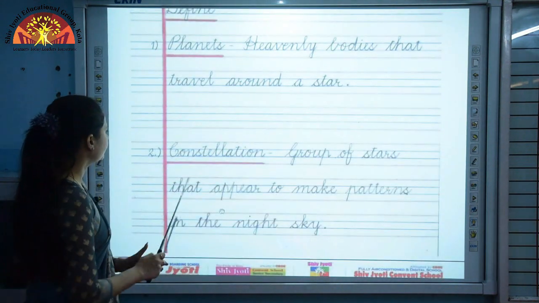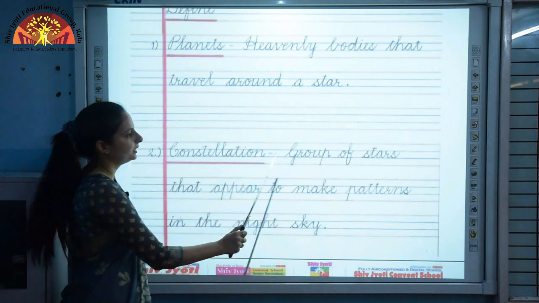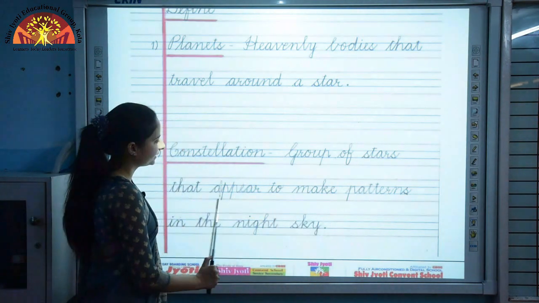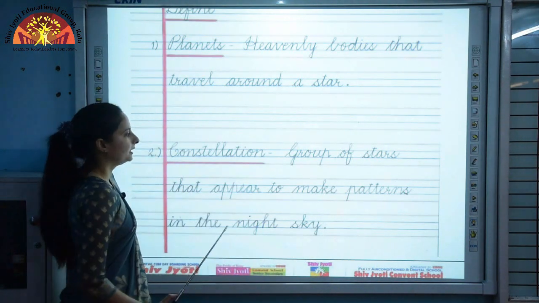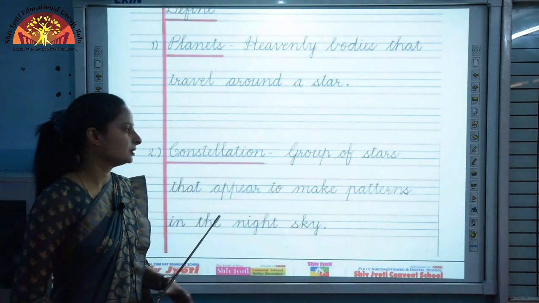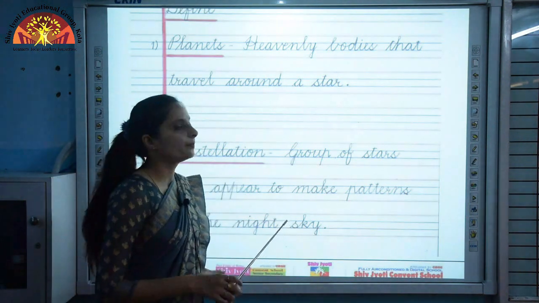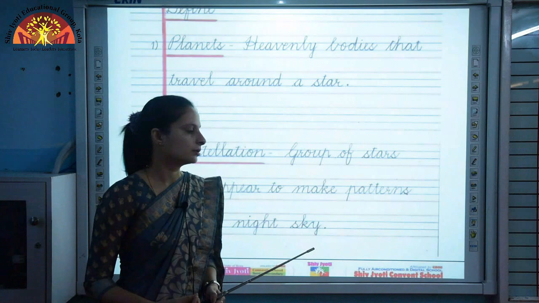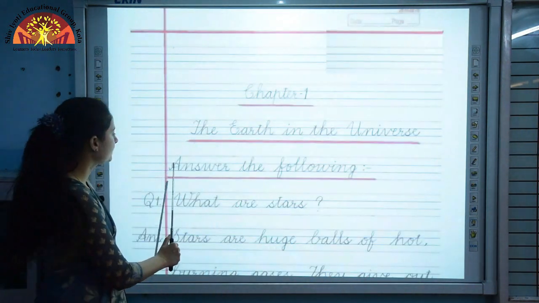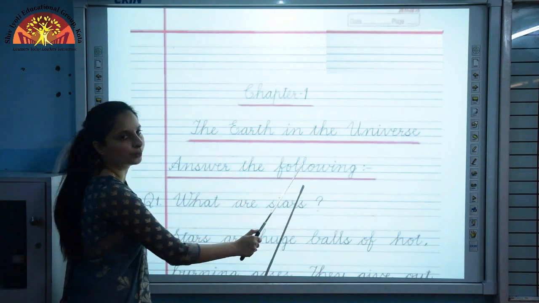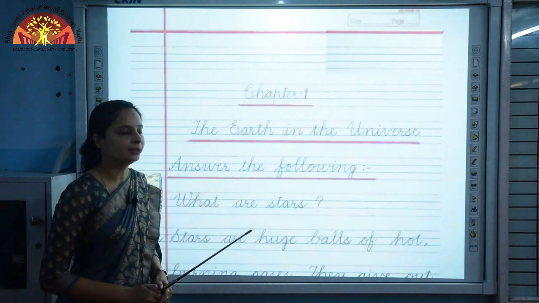Constellations. Now the second define is constellation, you will underline, okay: group of stars that appear to make patterns in the night sky. Now as you have learned, constellations are the group of stars which make certain patterns, and these are called constellation. Then give the heading in the next line, Answer the following. Then you have to underline this as well. You have to underline all the important headings.